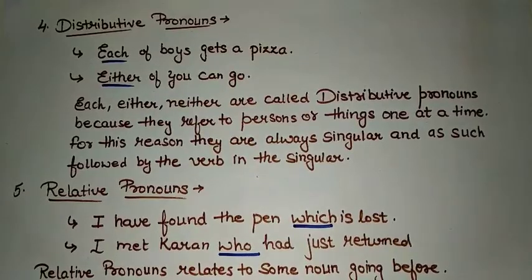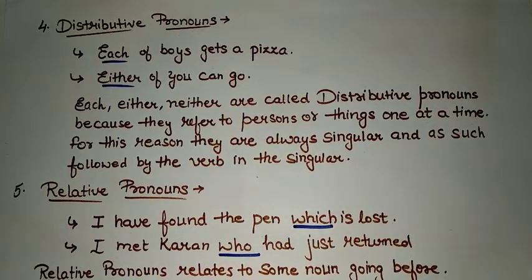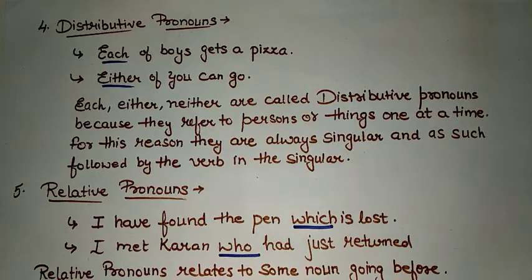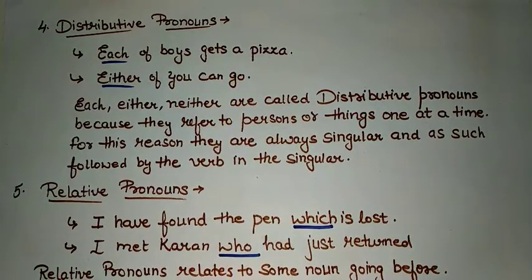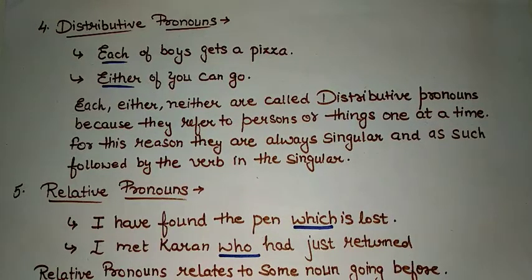Moving on to the next kind, that is distributive pronoun. Examples, say, each of the boys gets a pizza. Either of you can go. Words like each, either, neither are called distributive pronouns because they refer to a person or thing one at a time. Means if I am saying each of the boys gets a pizza, it means every boy who is present. So we are talking one at a time.